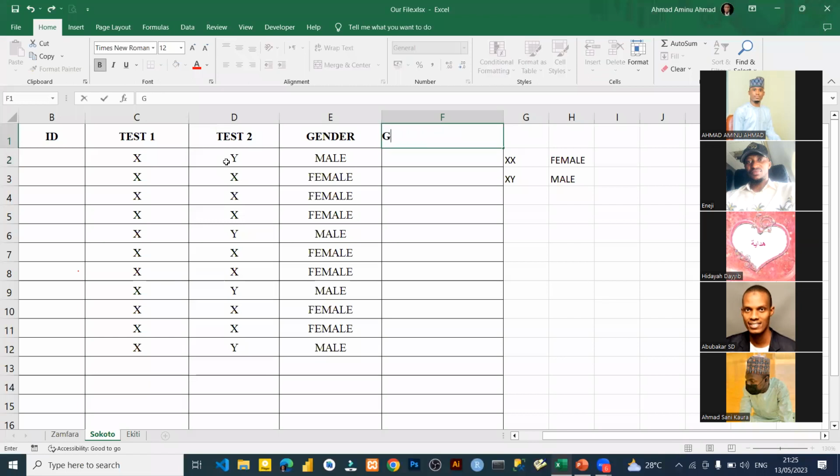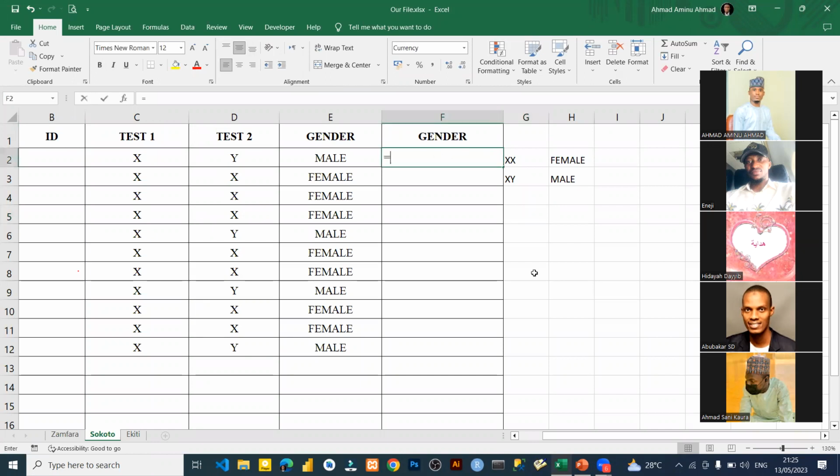So for this, I'm going to create a gender again. We are going to use the O. For the O, take note, I've told you O will take either of the statements to be true. If one of the statements is true, it's just going to be true. That's what will happen. So please, let's try this O.